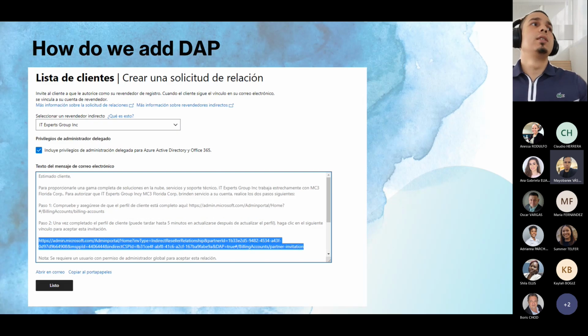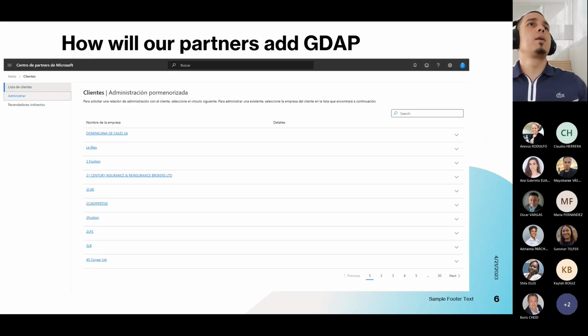Okay, so that's how we do the DAP. That's how we have been doing this until now. Good, let's continue. But how will our partners add GDAP? They tell me, okay, I understand the vulnerability, I want to stop migrating my customers. What can I do? How does this work?